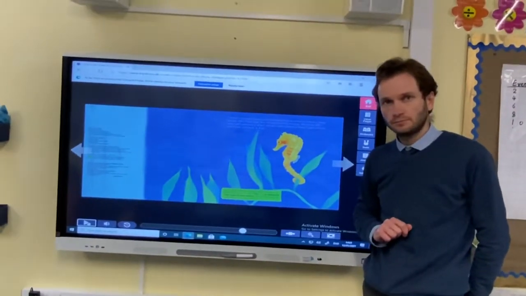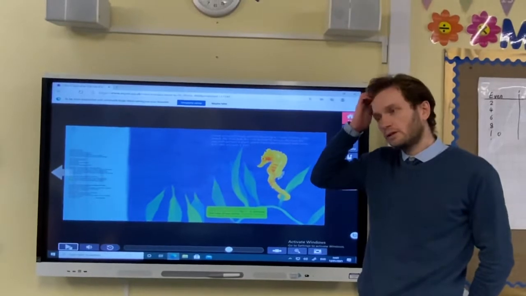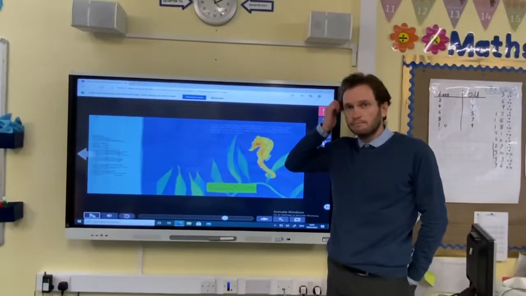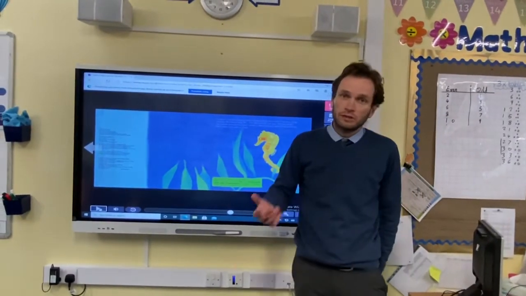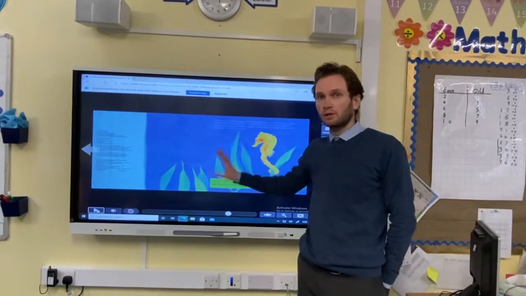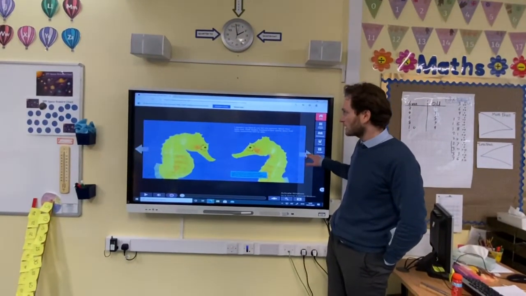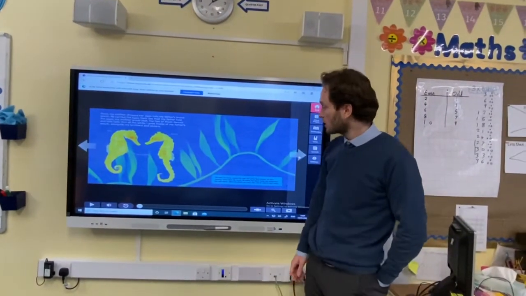That'll help the children read the book fluently, won't it? Because it'll help them with any of the words they're stuck on. And it will help you, especially if mum and daddy are particularly busy and they haven't got time to read with you. This book can help you on any tricky words. Okay, and then you just click that, and then you can read the book as you go.